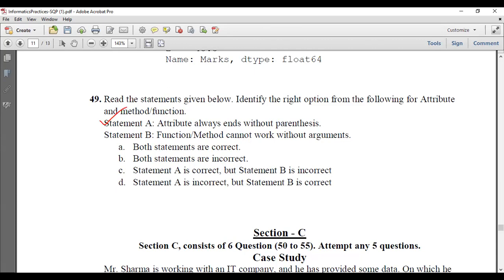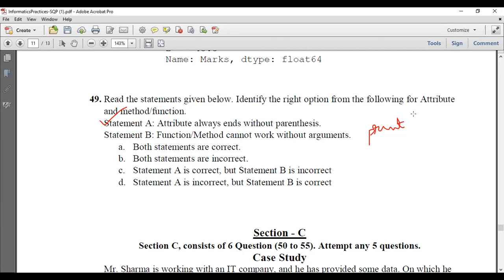Statement B: a function or method cannot work without arguments. That's not correct. It can work without arguments also. For example, when we write the print function, simply print with the brackets without passing any value, or the head function without passing any value.